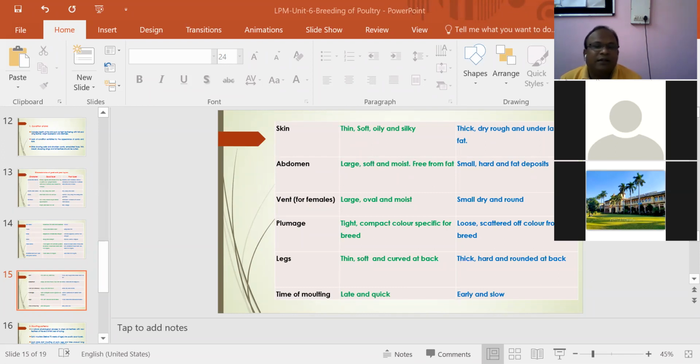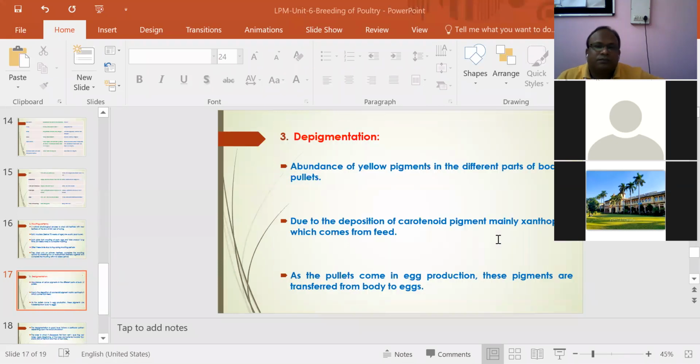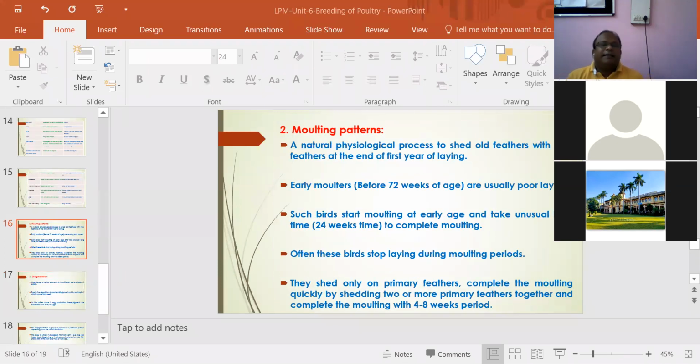As for time of molting, the good layer should be a late molter, and rejuvenation of feathers should be quick. In a poor layer, molting is early, before 72 weeks of age, and regrowth of feathers should be very slow. The second basis of culling is molting pattern.